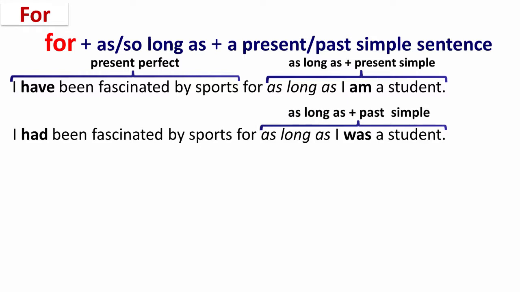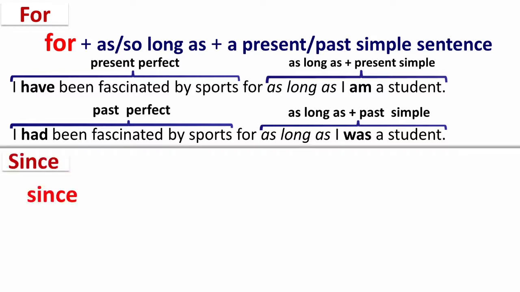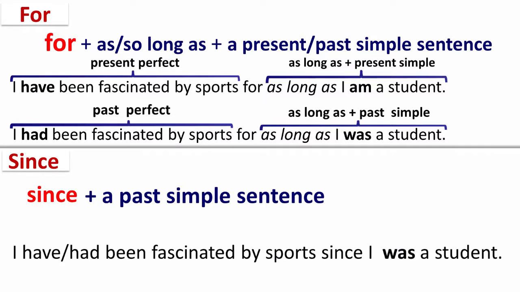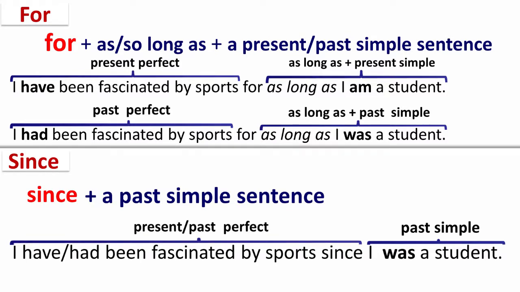In this example, as long as is followed by the past simple because the sentence before it is in the past perfect. On the other hand, since is followed by a past simple sentence. For example, I have or I had been fascinated by sports since I was a student. Since is followed by the past simple if the sentence before it is in the present perfect or in the past perfect.